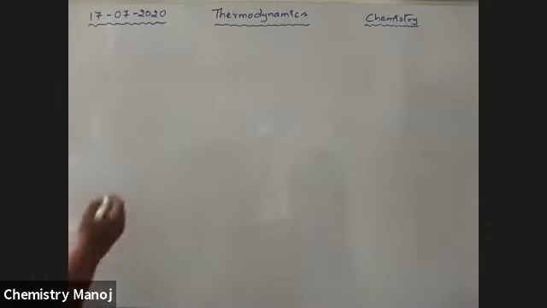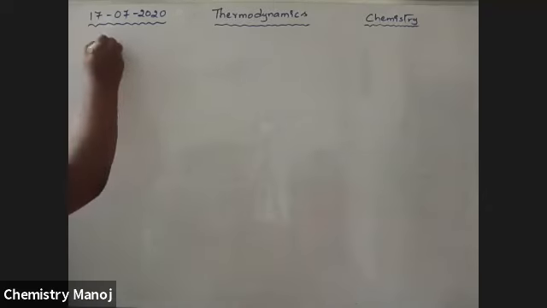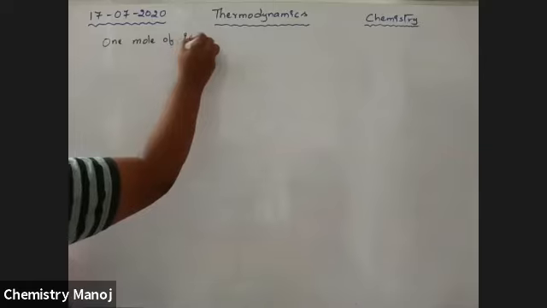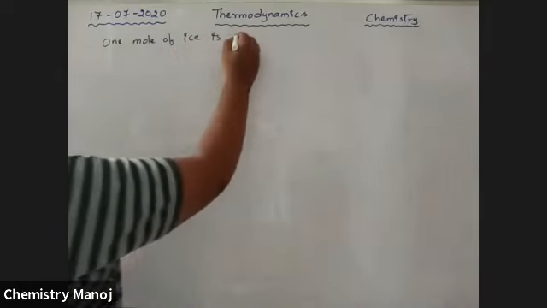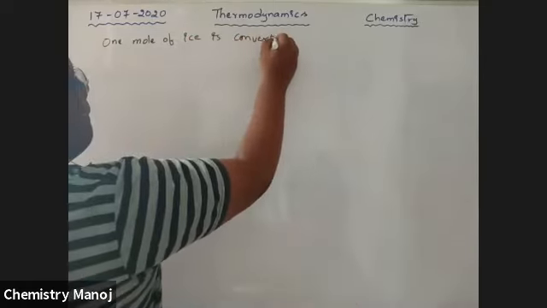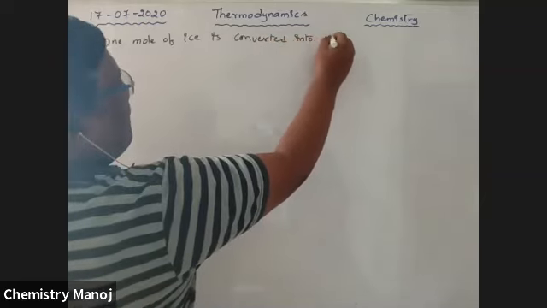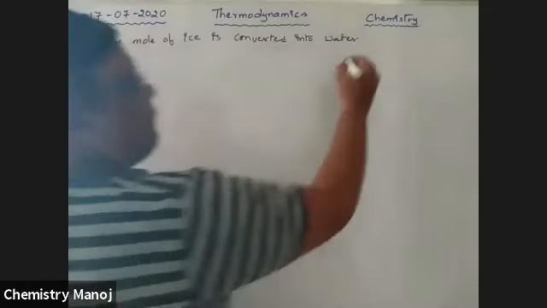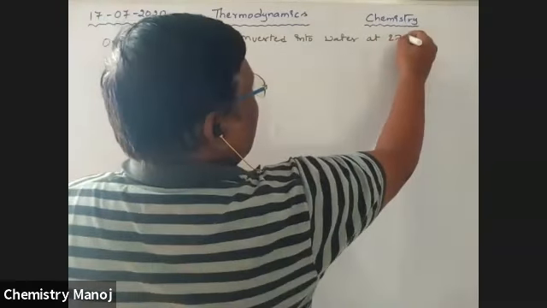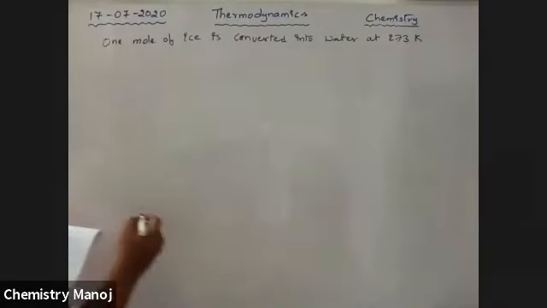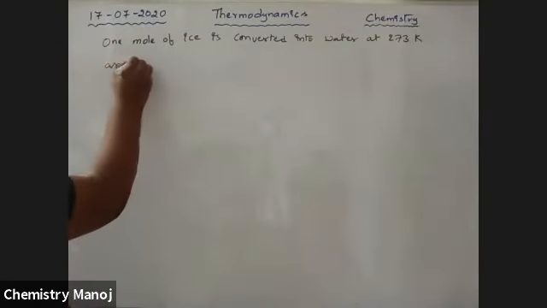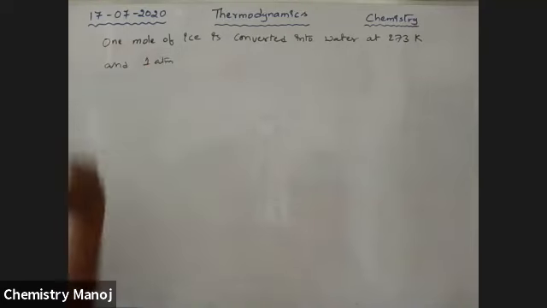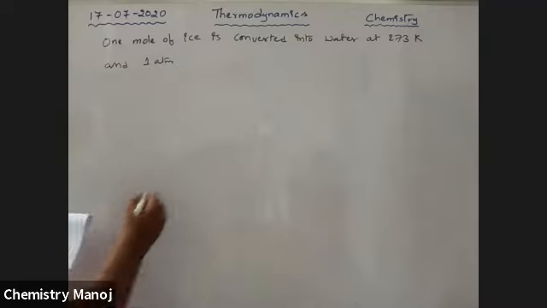One mole of ice is converted into water at 273 Kelvin and 1 atmosphere pressure.